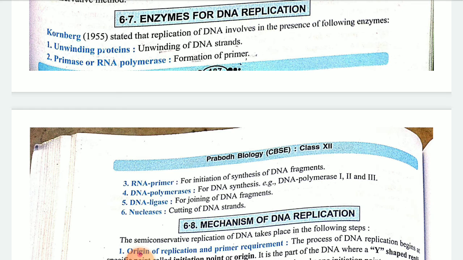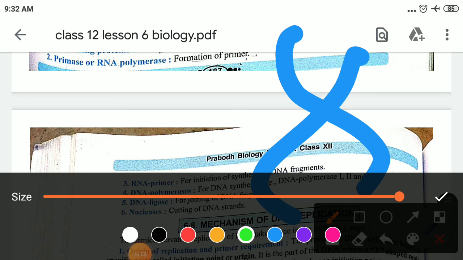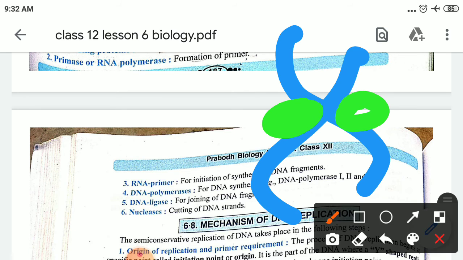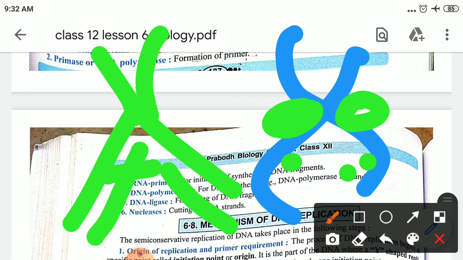That will act at the particular fork. Suppose this is your strand, this is your strand, okay children. Here that protein is going to act, and it doesn't allow these two to come closer, and it will make one Y-shaped fork. So with this Y-shaped fork, they will go for the further DNA synthesis.